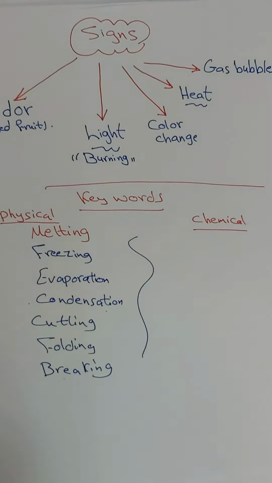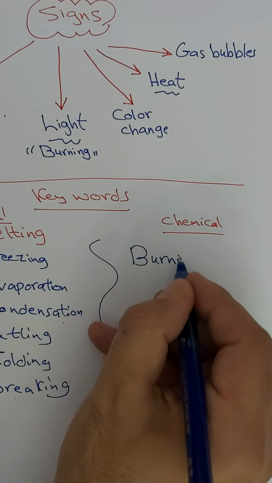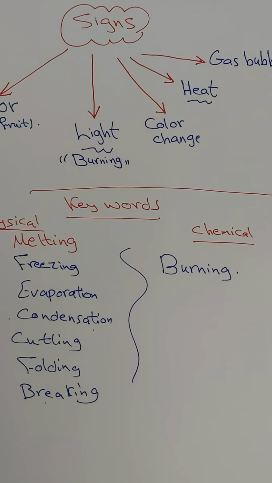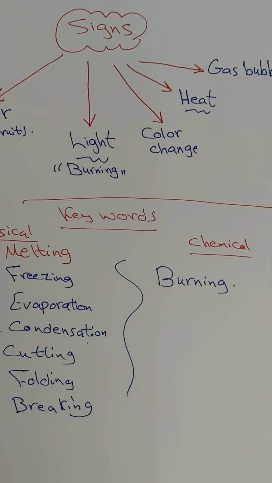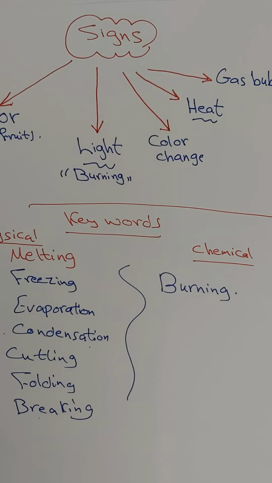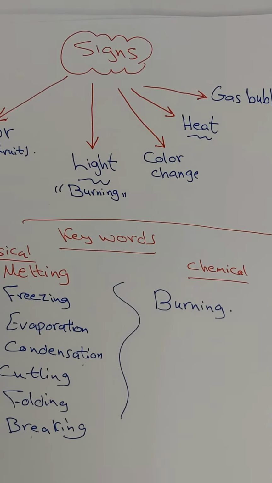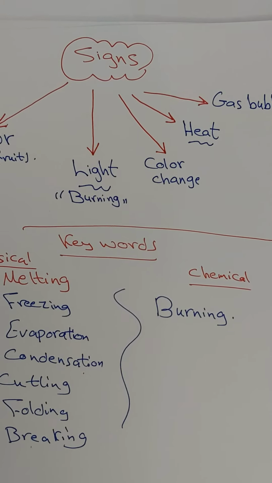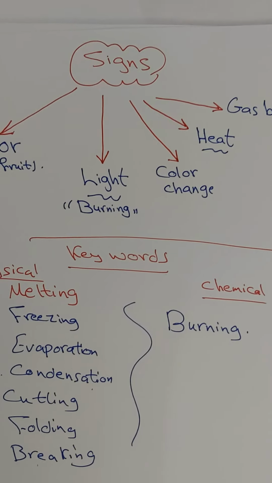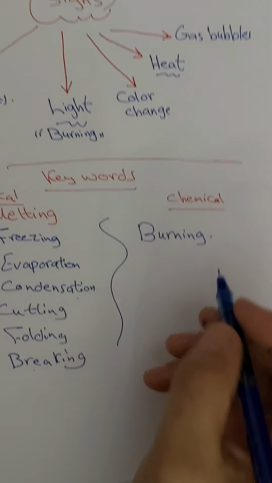Chemical, like what? Like burning. Any burning is a chemical change. Burning wood, burning papers, burning wax. This is a chemical change. Cutting papers, physical. Burning paper, chemical. Candle melting or wax melting, this is what? Physical. But wax burning, chemical. So any burning is a chemical change.